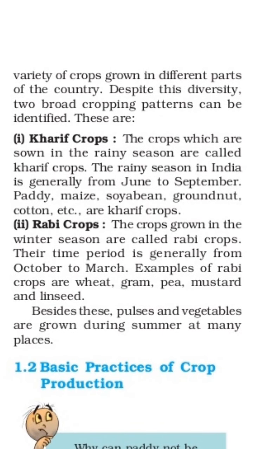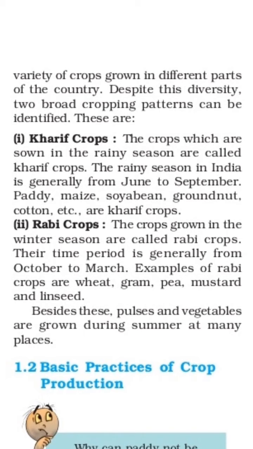Despite the diversity, two broad cropping patterns can be identified. The first one is Kharif crops, and the second one is Rabi crops. Now we are aware of the two seasons, Kharif season and Rabi season. India is a vast country, and depending upon how much water is required for the plant, two seasons and two types of crops are distinguished: Kharif crops and Rabi crops. First, we will see Kharif crops.